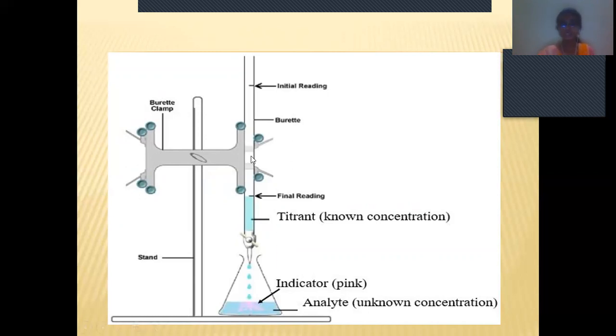See here, this is the burette. We have to take the known concentration in the burette. The known concentration is the titrant, and the unknown concentration we have to take in the conical flask, that is the titrate. When we add the indicator and the known and unknown concentration solutions react with each other, then at a particular point the color of the solution will change. So when the color changes, we know that we got the result, that is the end point.